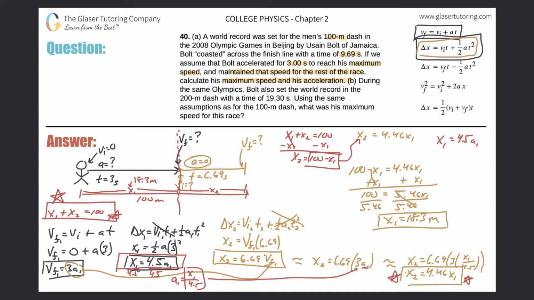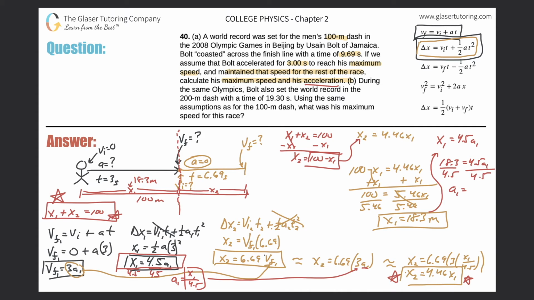So remember, it's asking us to calculate the acceleration that he's obtaining for 3 seconds at the beginning of the race. So we do know x1, right? We just found it. So we'll just plug it in. So 18.3 is equal to 4.5 A1. How do you solve it? Divide out the 4.5. And let's see what we get. A1 is then equal to, let's give it a go.